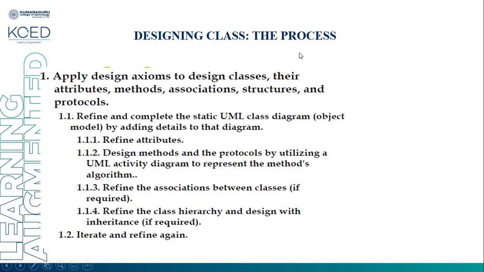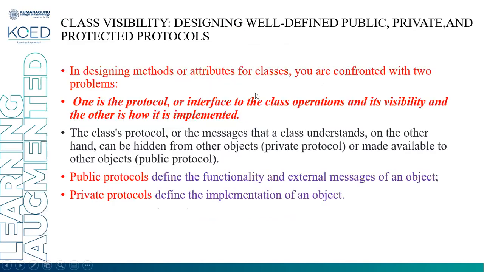Designing the classes: the process. Apply the design axioms to design the classes, their attributes, methods, associations, structures, and protocol, which we discussed already. Refine and complete the static UML class diagram, the object model, by adding detail to the diagram. Refine the attributes. Design the methods and protocols by utilizing a UML activity diagram to represent the method's algorithm. Refine the associations between the classes if required. Define the class hierarchy, and design with inheritance if required. Iterate and refine. These are the steps in the class design process.